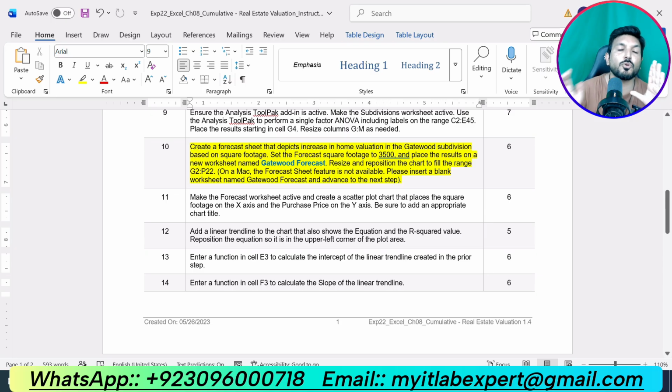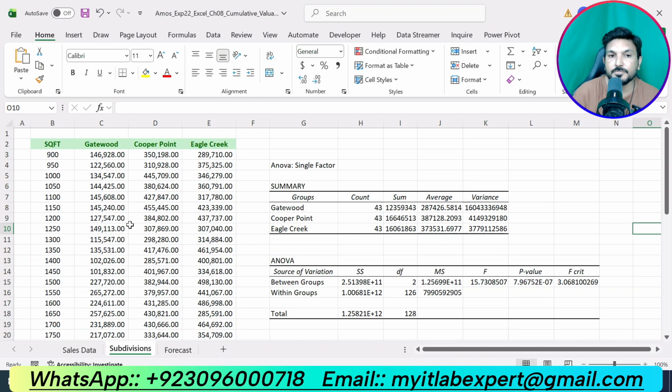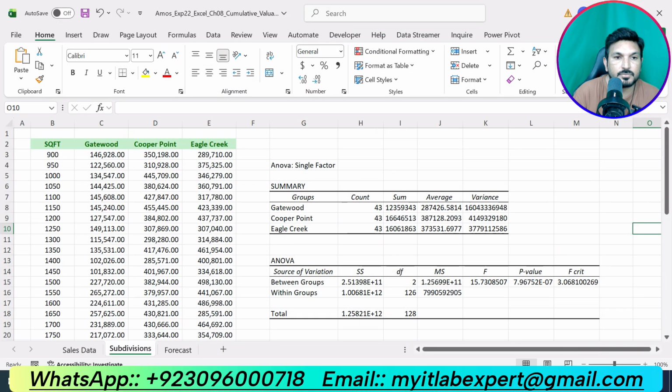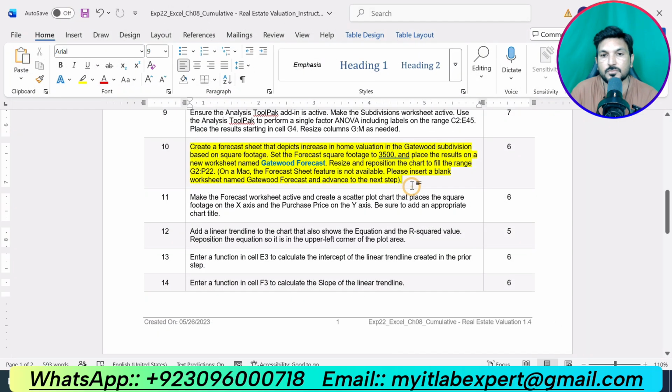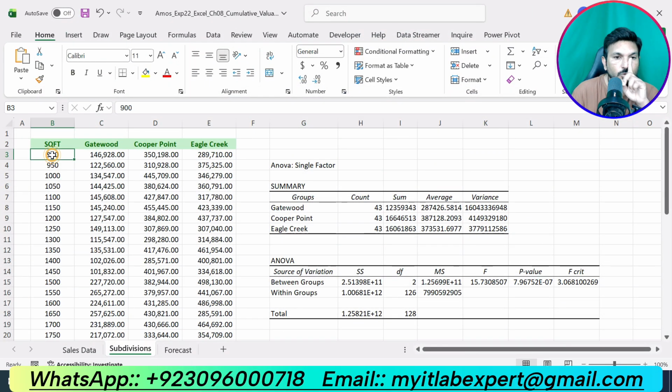So now we are supposed to create a forecast sheet based on the square footage. Set the forecast square footage to 3500. Okay, so we will select the data, square footage and the home valuation for the Gatewood.